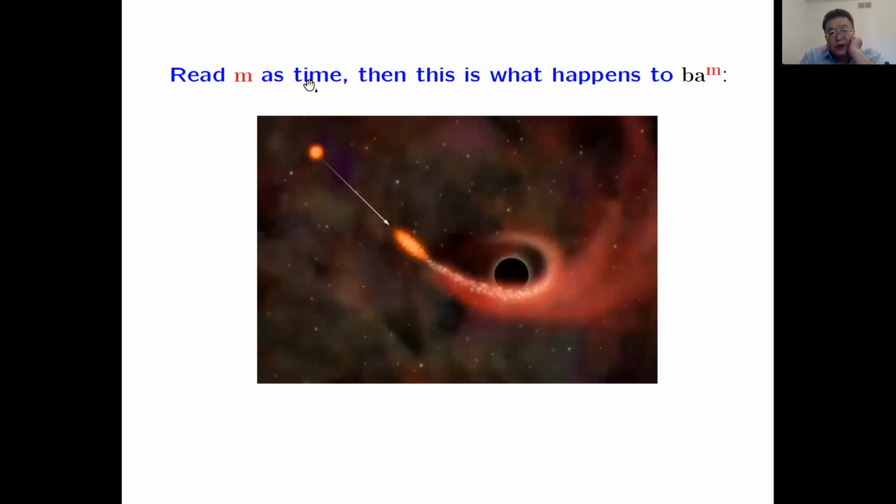When we read M as time, this is what happens to B times A^M. This will maybe be B times A, this little thing captured by the power of A. Then when the time M gets larger, it will be attracted to this black part, the subspace, the black hole. This is the diagram picture for a real black hole in our universe. So here we get a black hole in the algebra A.